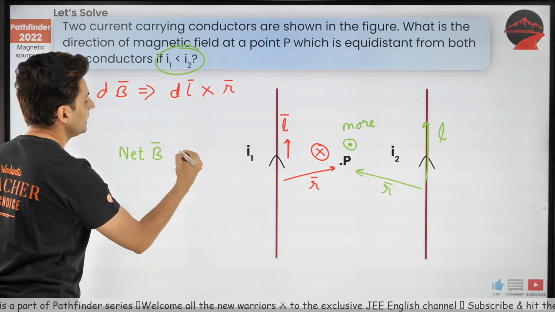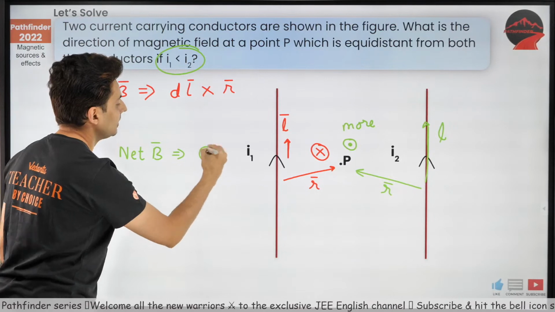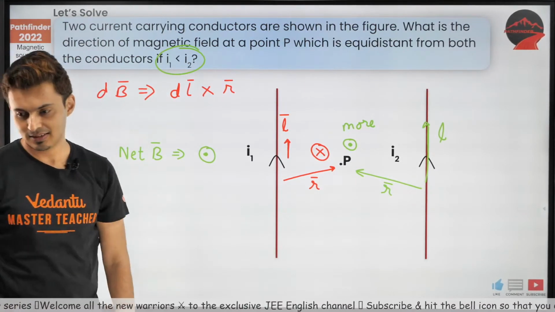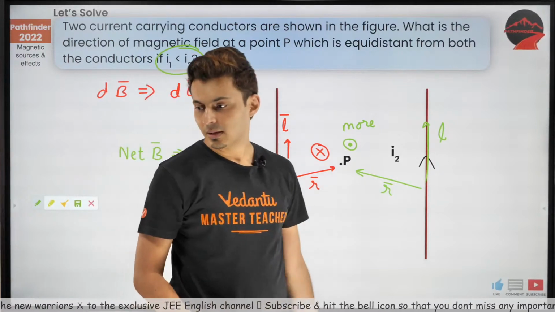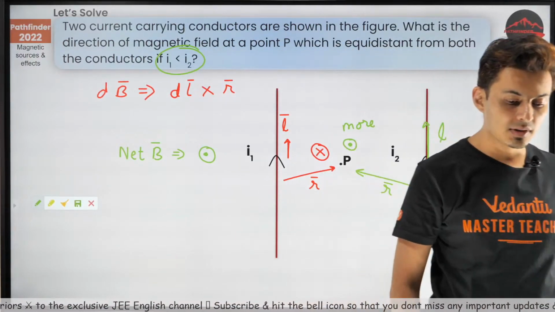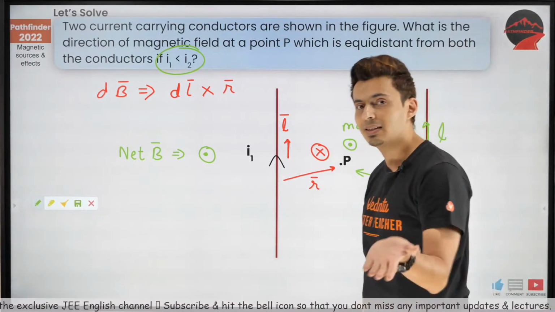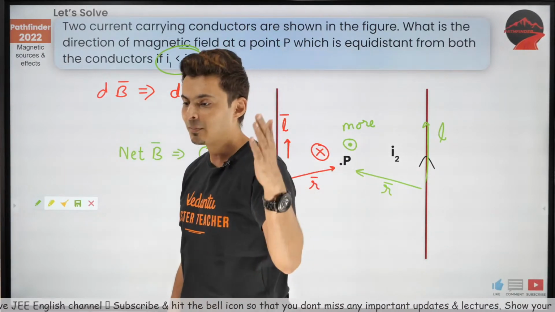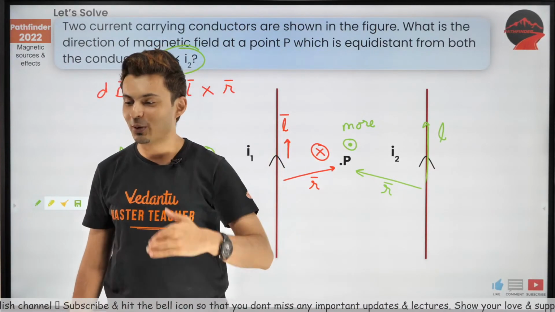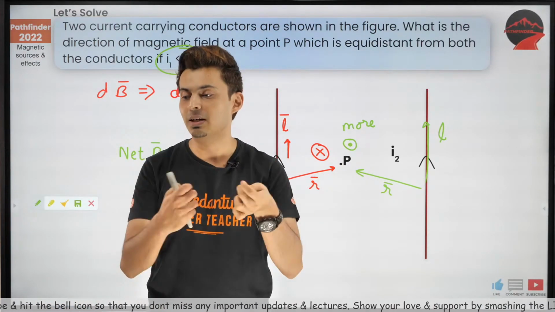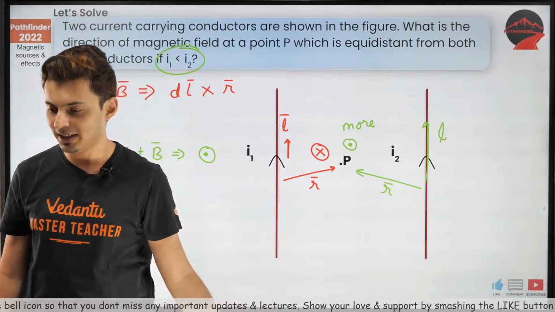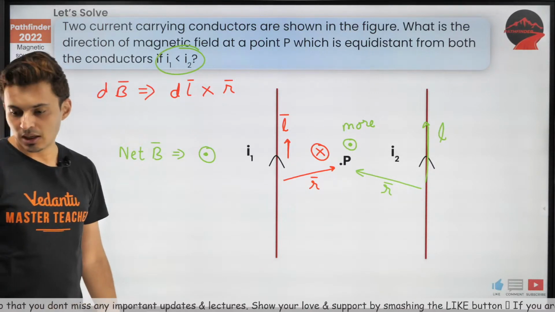The net field is in the outward direction towards us. Correct. Ankit, that's the value. Ankit, mu naught by 4 pi comes out to be 10 to the power minus 7 in SI unit. Just like 1 upon 4 pi epsilon naught came out to be 9 into 10 to the power 7. These are experimental constants. Understand that? Okay.